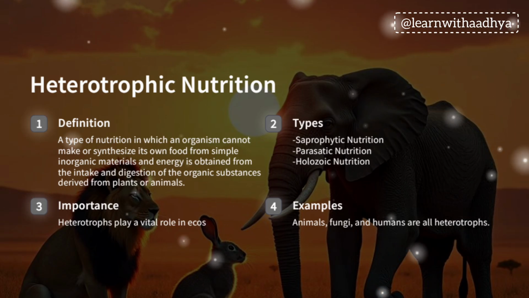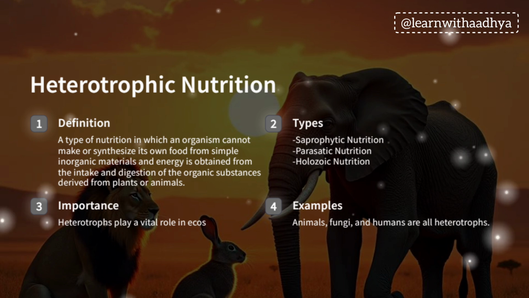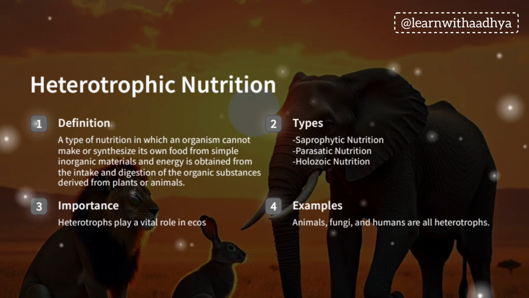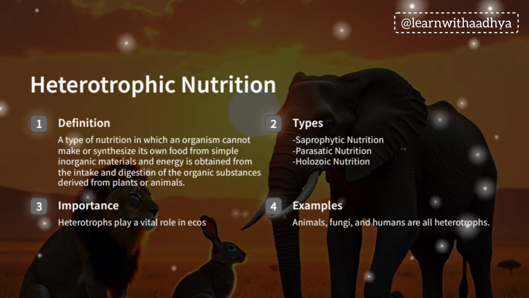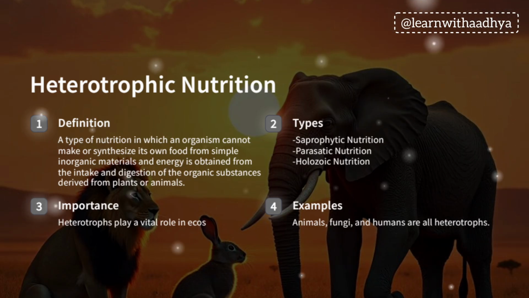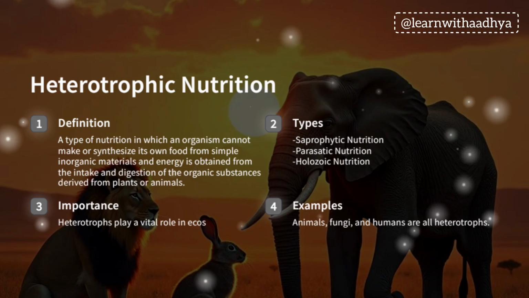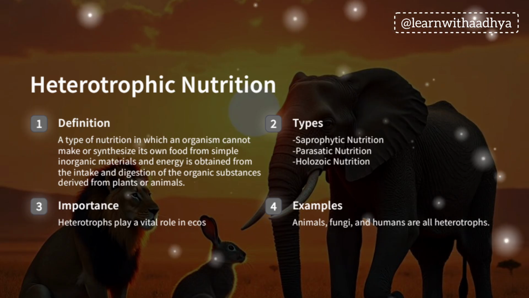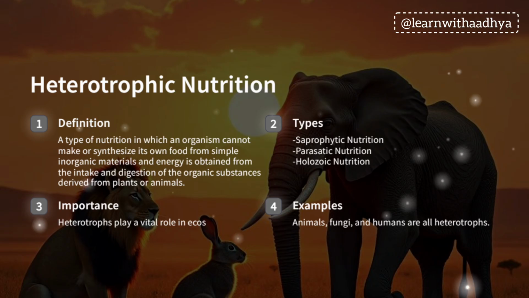Heterotrophic nutrition. It is a kind of nutrition in which organisms do not possess the ability to synthesize their own food. They depend on autotrophs for their food supply directly or indirectly. Heterotrophs play a vital role in the ecosystem.